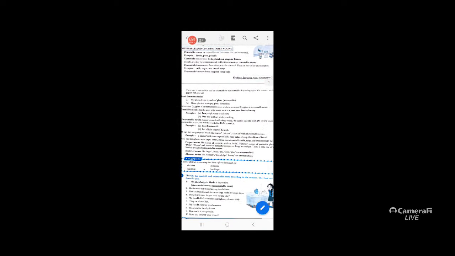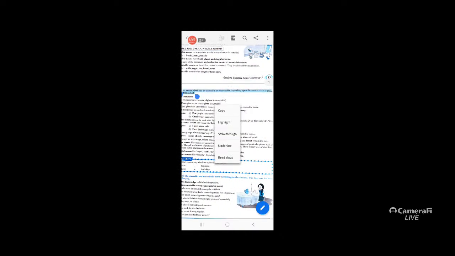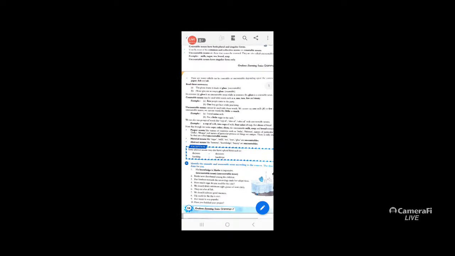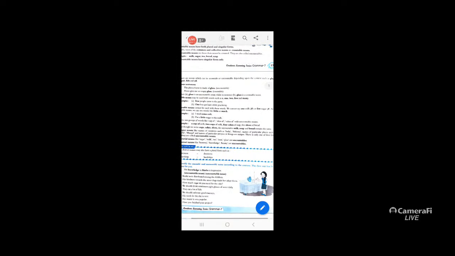Then there are nouns which can be countable or uncountable depending on the context, such as glass, fish and oil. For example, in this book it is written, the foam is made up of glass, this is uncountable. But please give me an empty glass is countable. So there is a clear difference. Depending on the context, we define what is countable and what is uncountable.